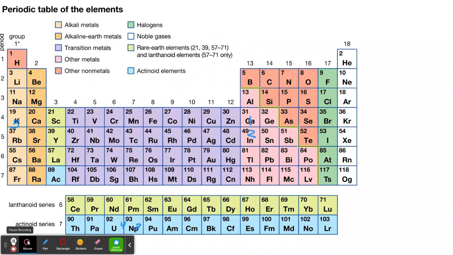So again, just to review, the octet rule is where there's a tendency for atoms to want to have 8 electrons in their valence shell, their last shell. And those electrons are in the S subshell or the P, not the D, not the F, just the S and the P.